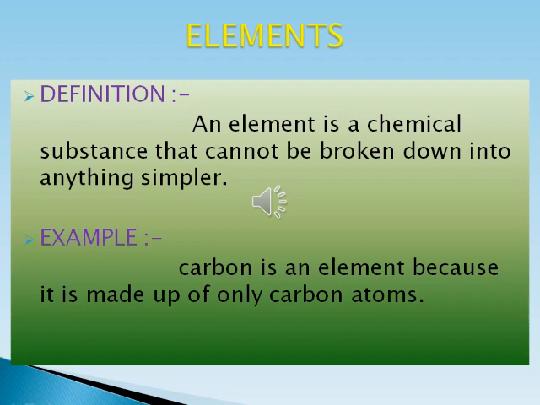Definition of an element. An element is a chemical substance that cannot be broken down into anything simpler. Here you can do an activity. Just take a blank page and cut it into smaller and smaller pieces till the time you are unable to cut it further. Same is the case with elements. Elements are made up of smaller particles called atoms that cannot be divided further. Example: carbon is an element because it is made up of only carbon atoms.